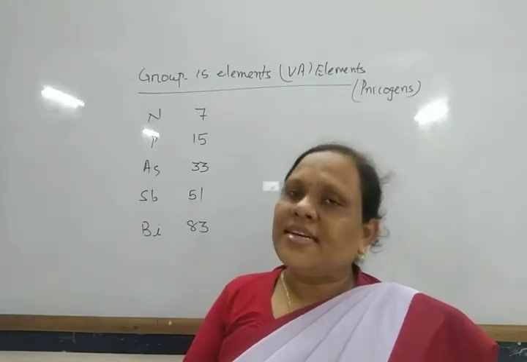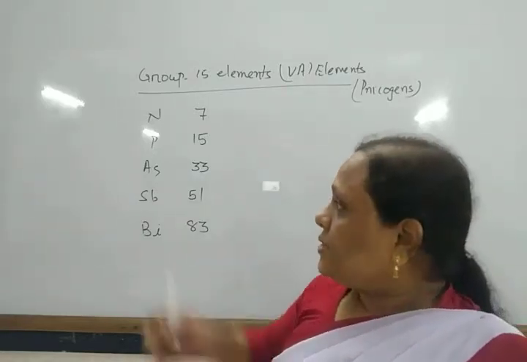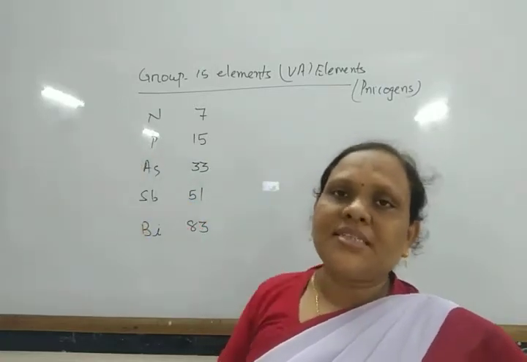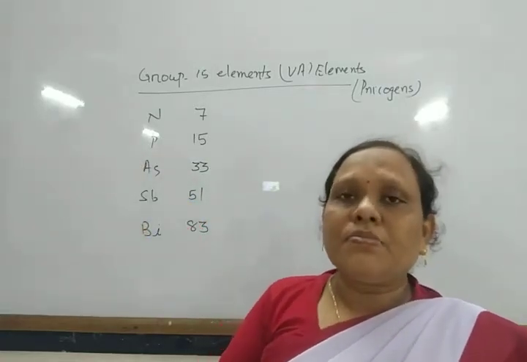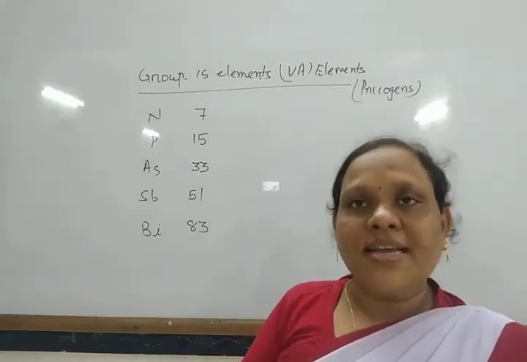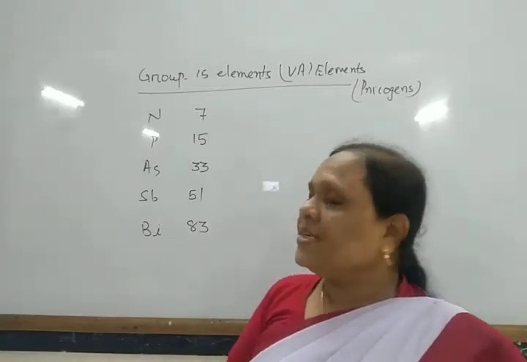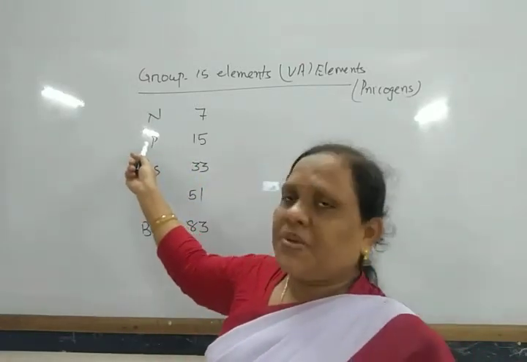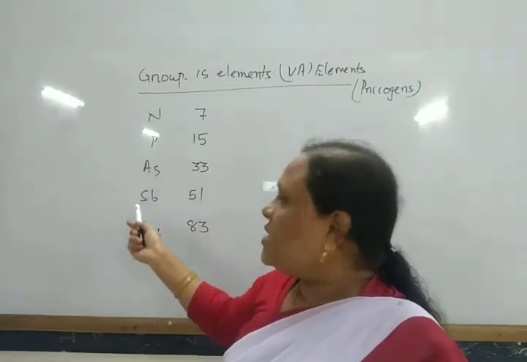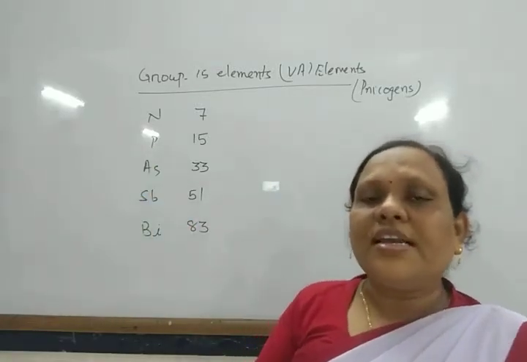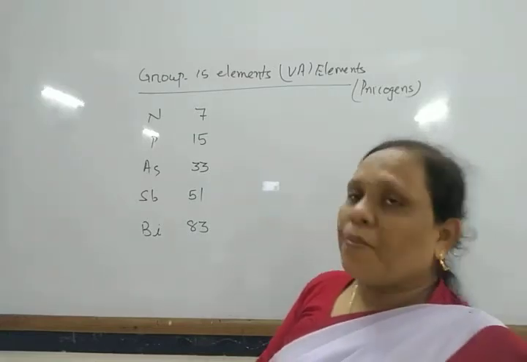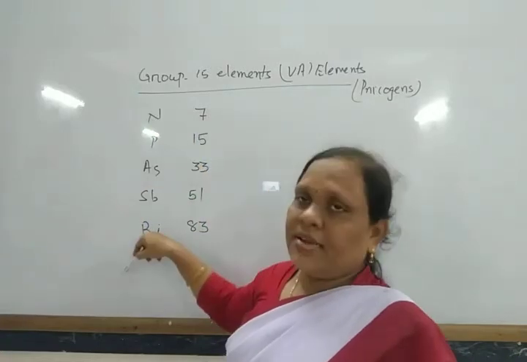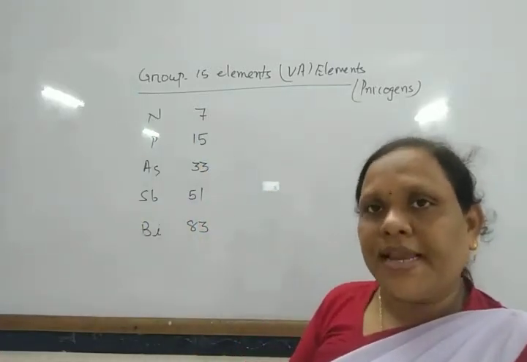Phosphorus is not found in the free state. Generally it is present in the combined state, in the form of phosphates in bones, teeth, etc. It is also present in ATP, that is, in cells. Arsenic, antimony and bismuth are found very little in the earth's crust in combined form. These are the occurrences of these elements.